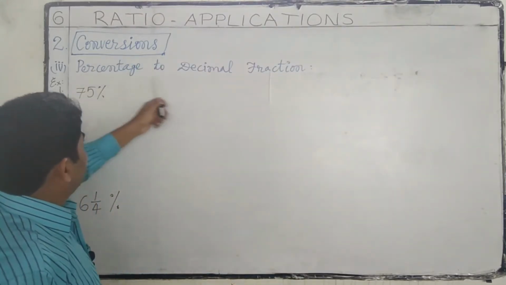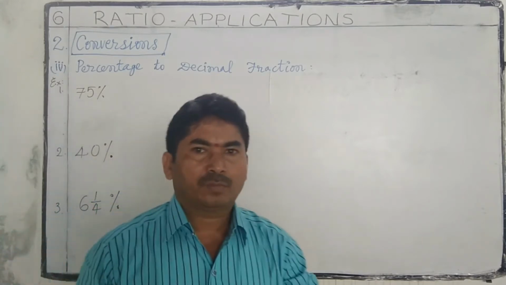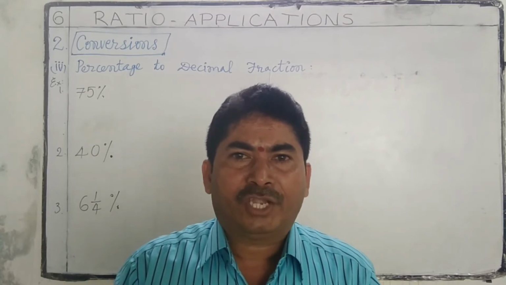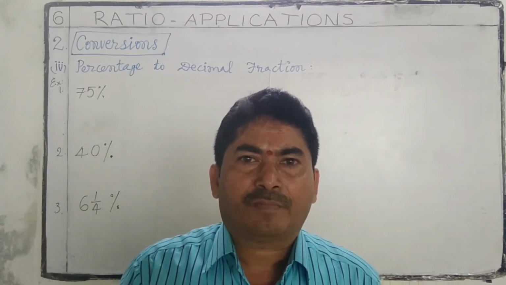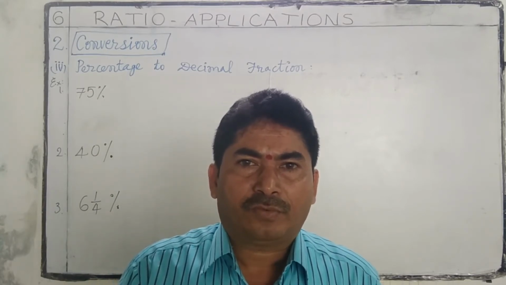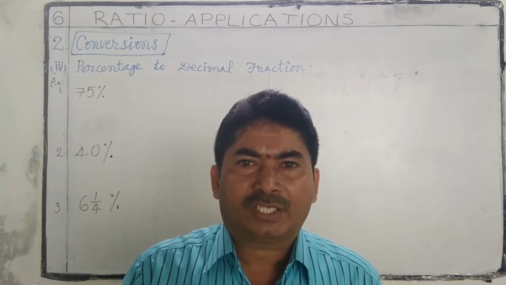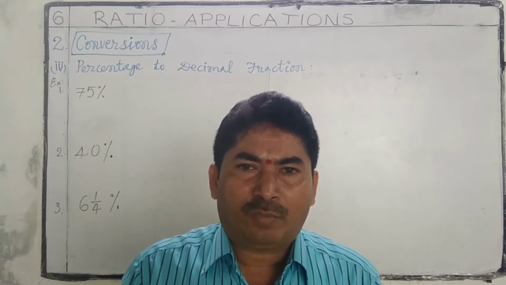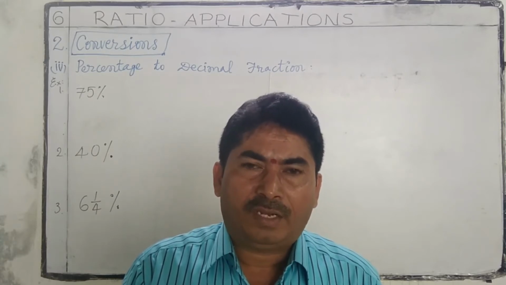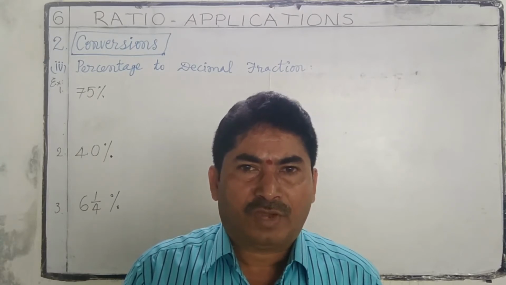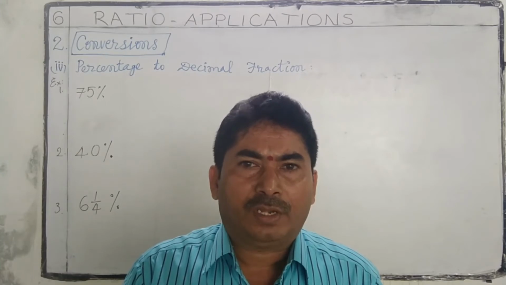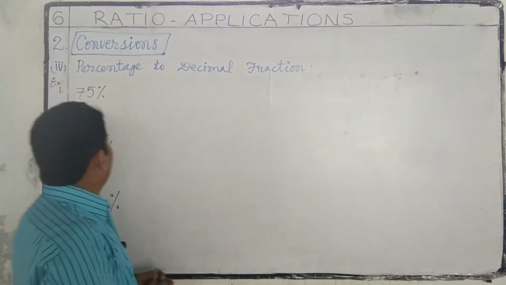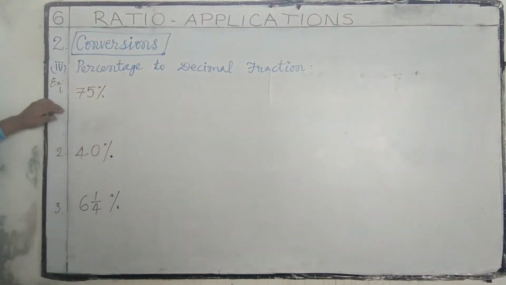Conversions: percentage to decimal fraction. To convert a percentage into a decimal fraction, first we have to remove the percentage sign and divide it by 100, or multiply it with 1 by 100, and then simplify. Let us consider the following examples.